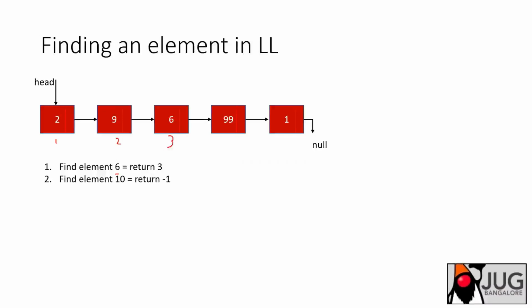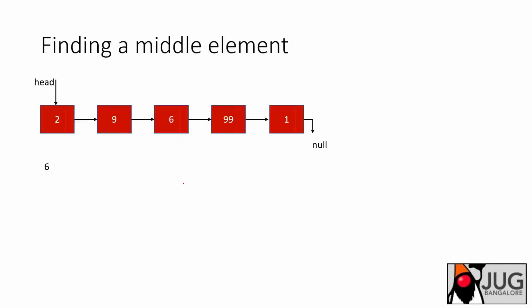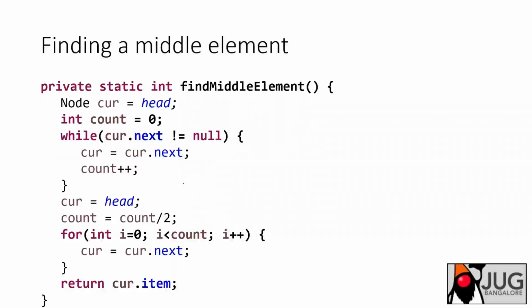Let's say you are searching for 6. The current node starts from here. It checks 2, which is not the same, 9 is also not the same, and then it hits 6. Then it returns position 3. Let's say you are finding an element 10, which doesn't exist in the list. What you do is reach till the end where temp.next is null, or the element you are searching for is not there in the list. So you return -1. If you look at it code-wise, I think I don't have that. Yeah, finding an element, finding the middle element. I think this is the same thing. What you do code-wise, this is how you start.